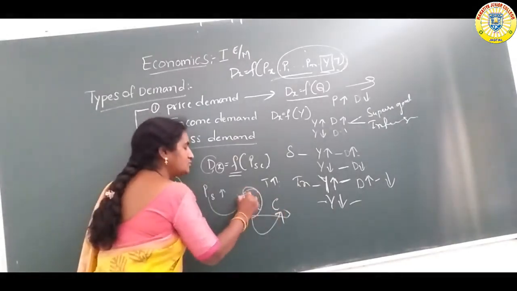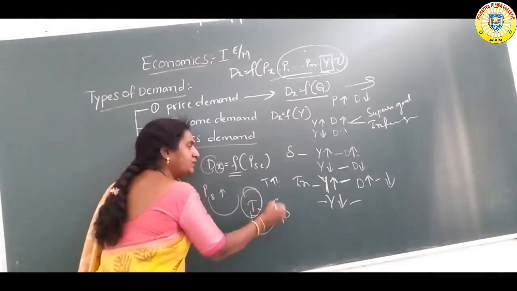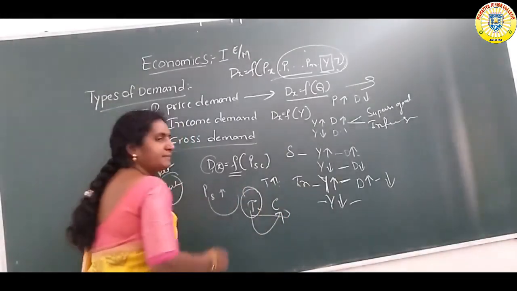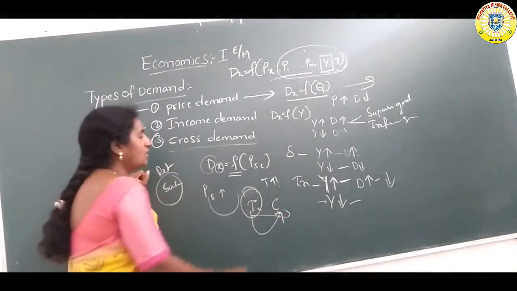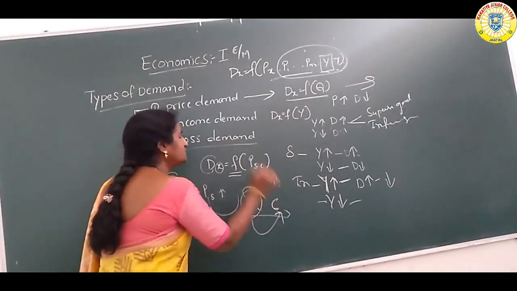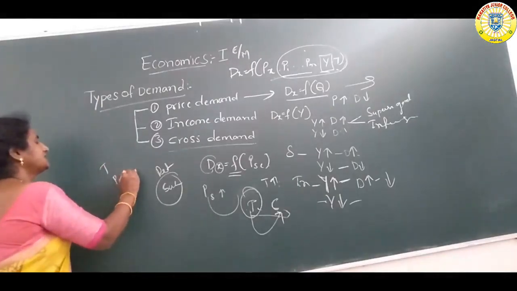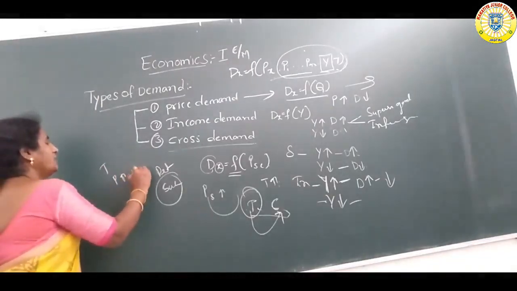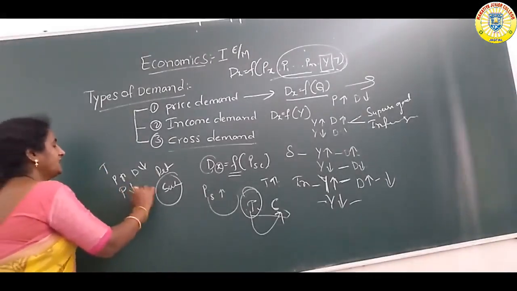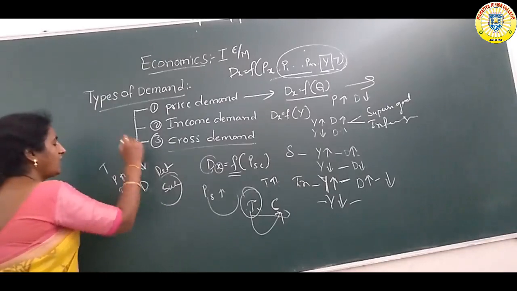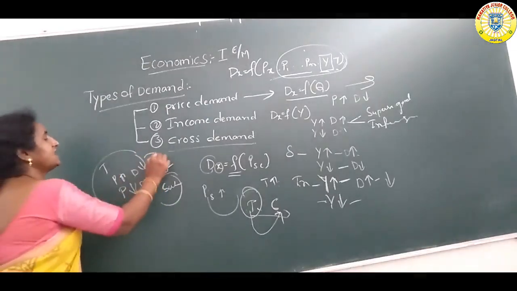So the consumer substitutes coffee for tea, because coffee is available at a lower cost compared to tea. That is the substitute relationship. So when the tea price increases, demand for coffee increases, and when the price of tea decreases, demand for coffee decreases. So this is a direct relationship.